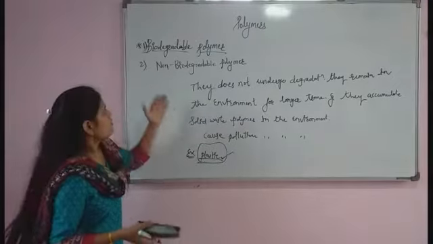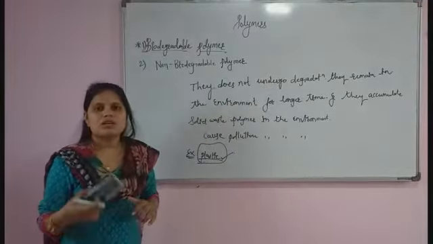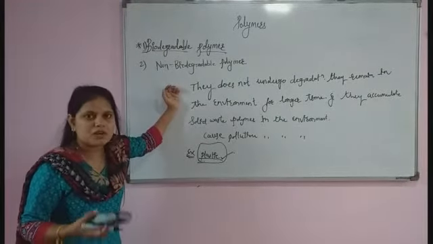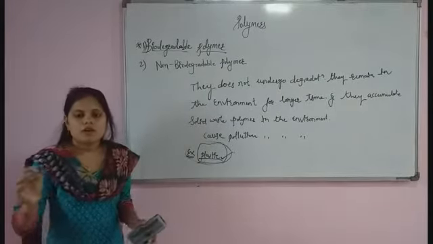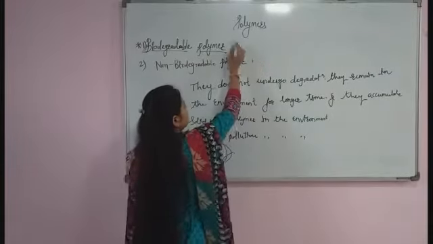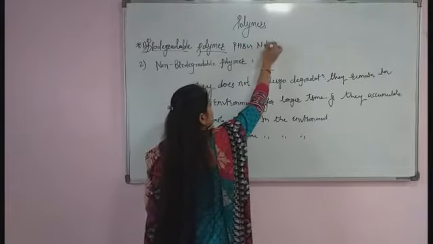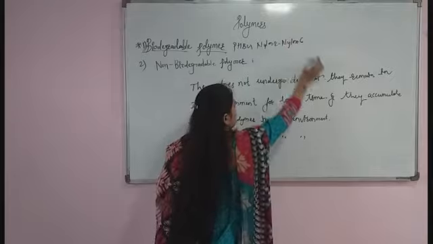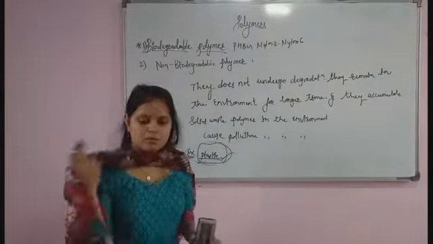That polymer is harmful to the environment and causes pollution. For example, plastic is an example of non-biodegradable polymer, whereas PHBV and nylon 2, nylon 6 are examples of biodegradable polymer. So now we will move to the next point.